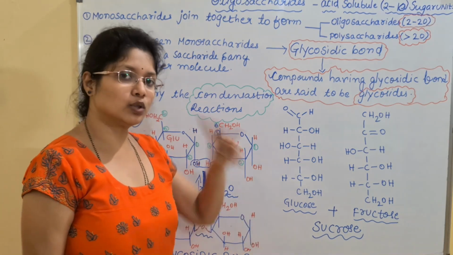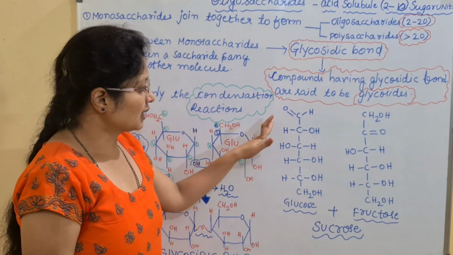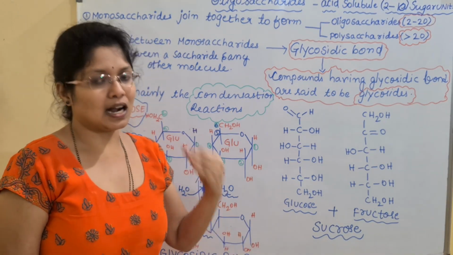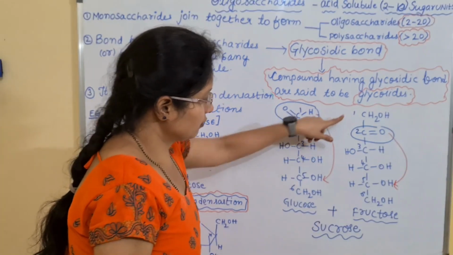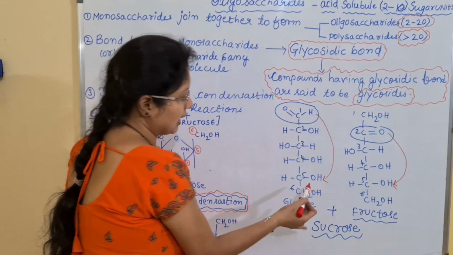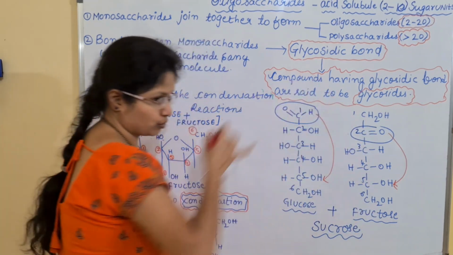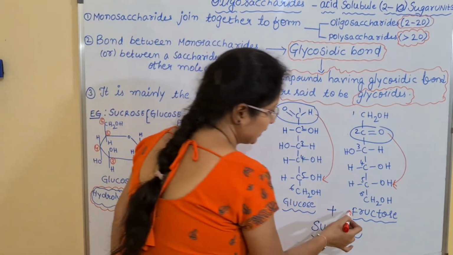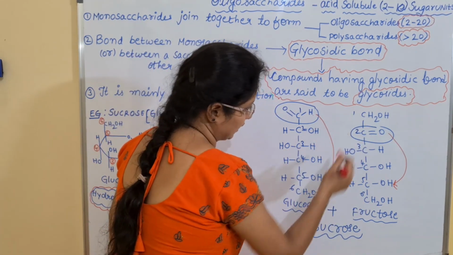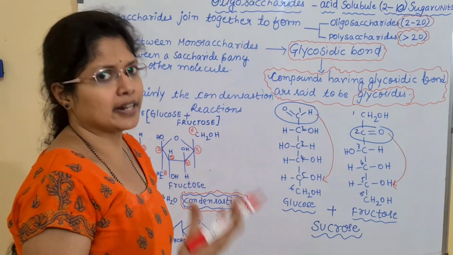And in the sucrose we have 2 different sugars, glucose joined to the fructose. And I have told you that the active forms of the sugars are mainly the aldehyde groups and the ketone groups. So here if you observe, this is a fructose structure and it will have a ketone group. And here is the glucose structure which will have an aldehyde, aldose and the ketose. And here if you see the structure of the fructose, all these carbon atoms in a linear chain will be presented like this.